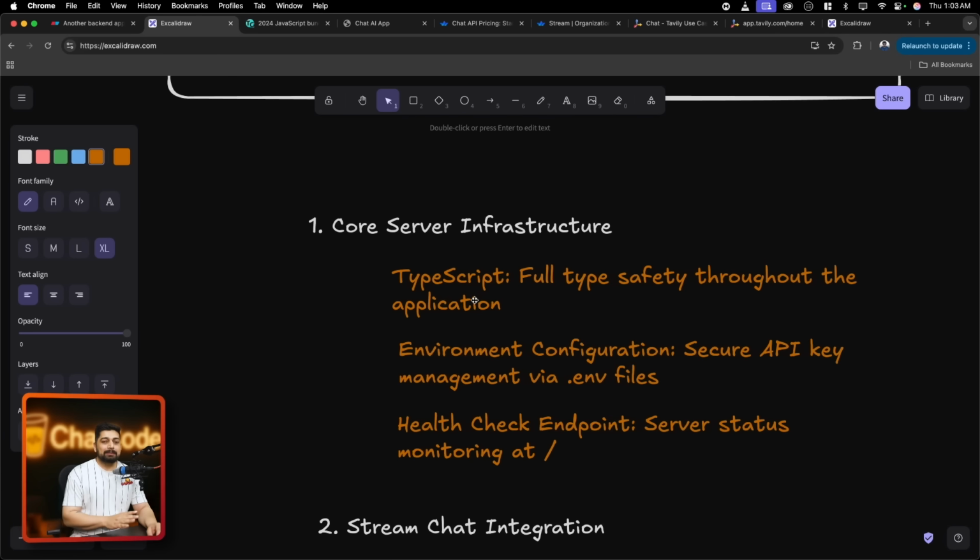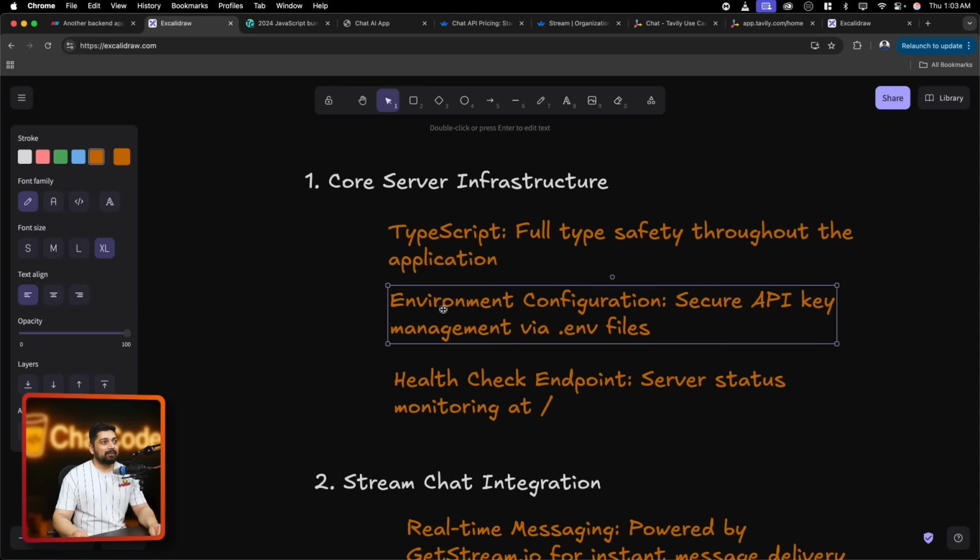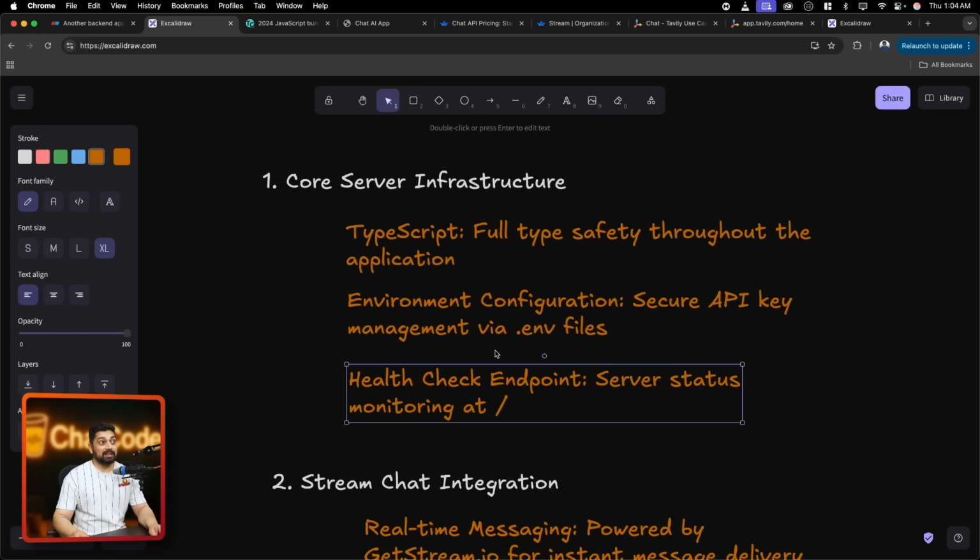Even if you don't know TypeScript, that is totally fine. In this course, I'll try my best to explain why we are using each type. So in case you are comfortable with JavaScript, you will be comfortable with TypeScript as well. We will learn about the environment configuration, how the secure APIs are kept in the environment variable files. We will learn about the importance of health checks as well.